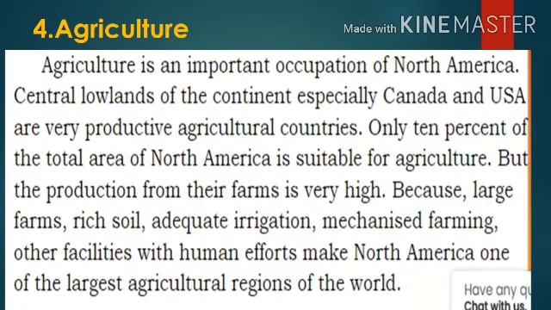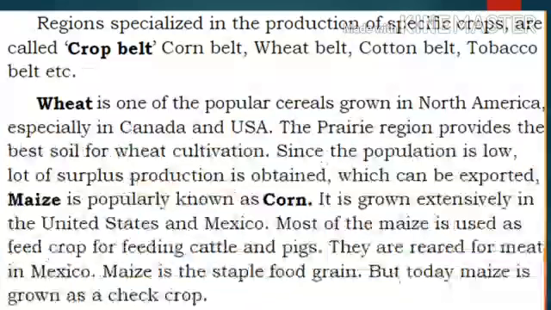In this land only, they want production to be very high. So they use large farms, rich soil and mechanized farming, as I told before. They do not have suitable land for growing many types of crops. So in this area they use many types of systems for agriculture, and North America becomes one of the largest agricultural regions of the world.